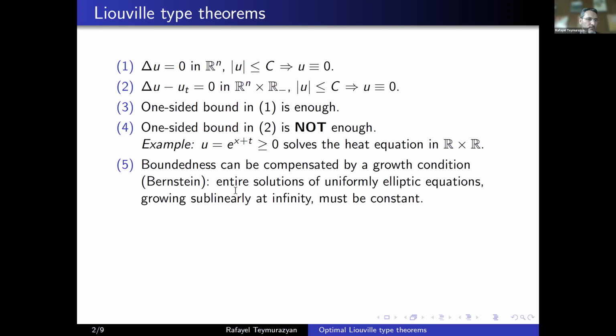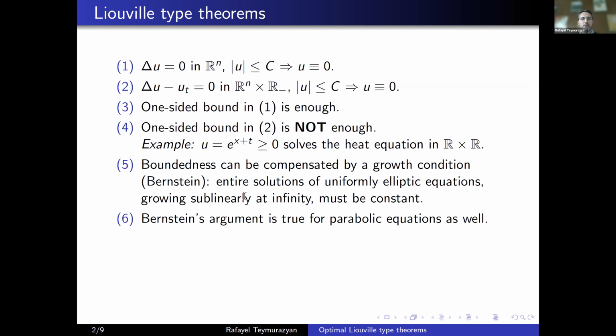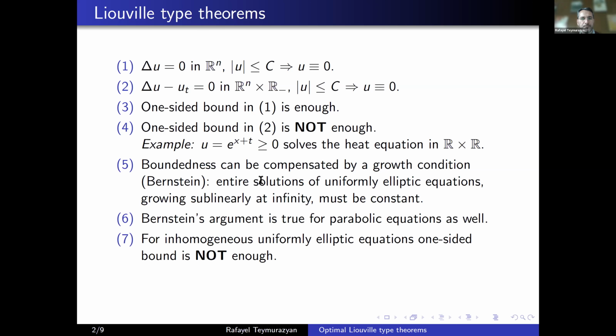What is interesting about this claim is that it also holds for parabolic equations. So a one-sided bound was not enough for parabolic equations, but with a Bernstein type argument, if you have some control of the growth, your solutions must be constant.